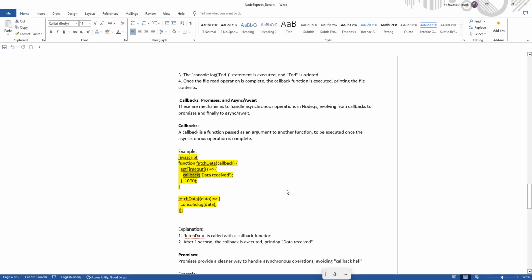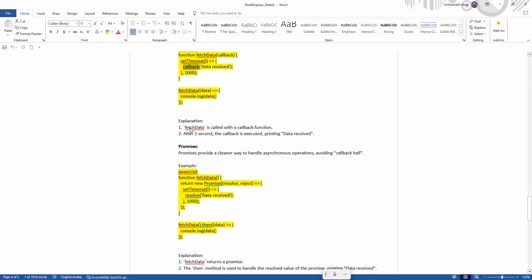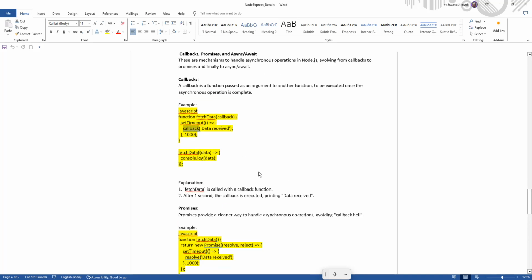The next is the promise. The promise provides a cleaner way to handle asynchronous operations, avoiding callback hell. So what happens here? I will give an example. You are going to connect from the front end to the back end. You are going to log in to the front end application, so that is going to hit the API.